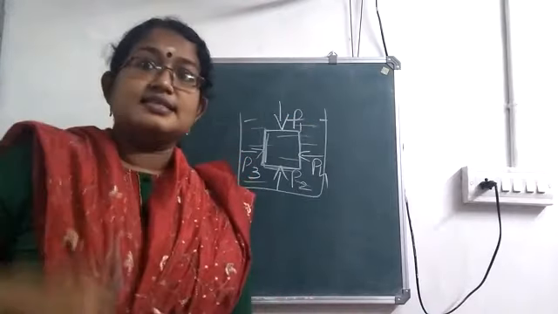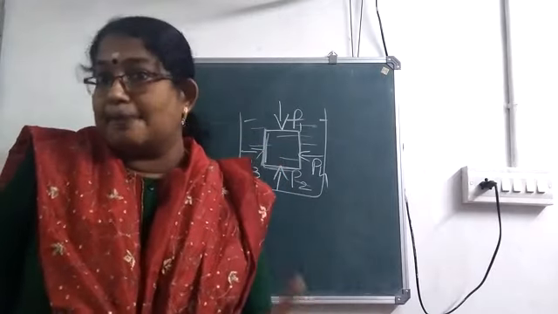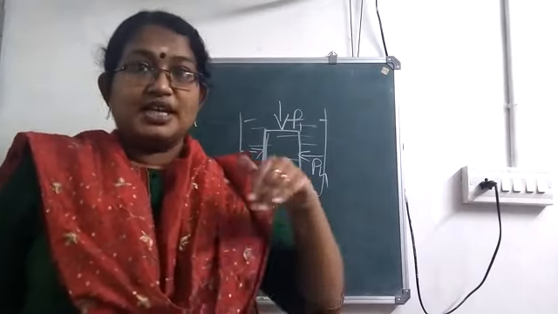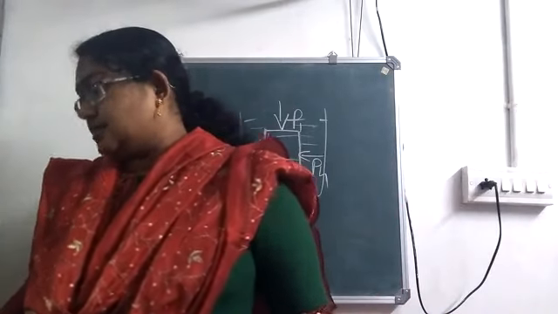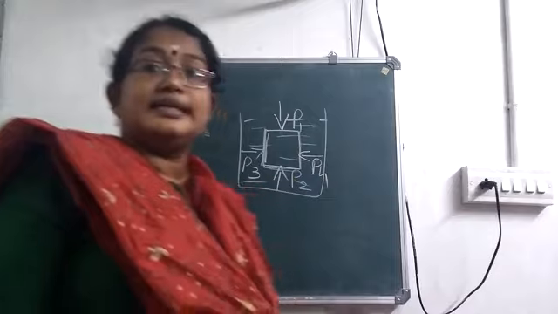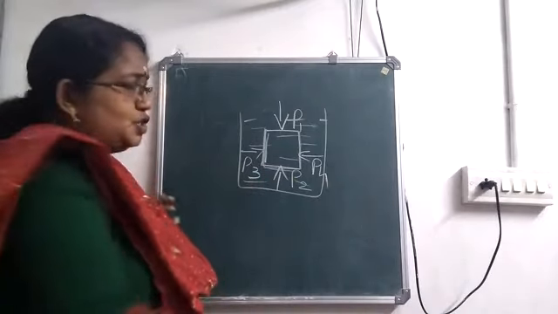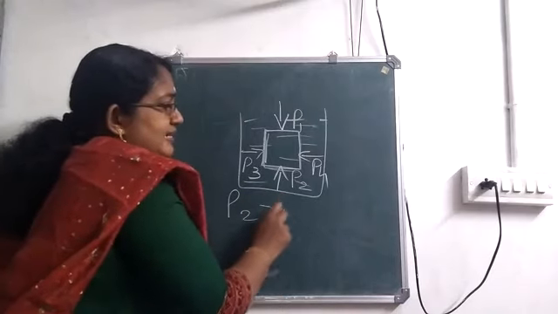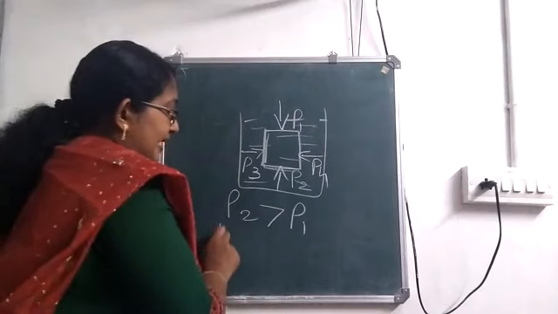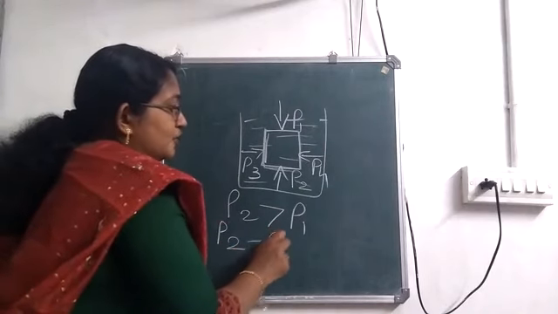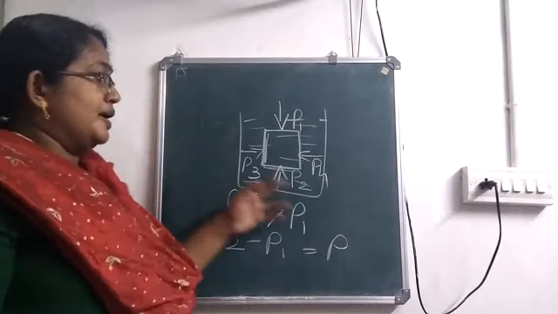The reason is we already learned that pressure increases with the depth. Do you remember? Pressure increases with the depth. When you are going deep, pressure increases. So since pressure increases with depth, which one will be greater? Is it P1 or P2? P2 will be greater than P1. Okay. So we will be getting a value for P2 minus P1. Let me take it as P.